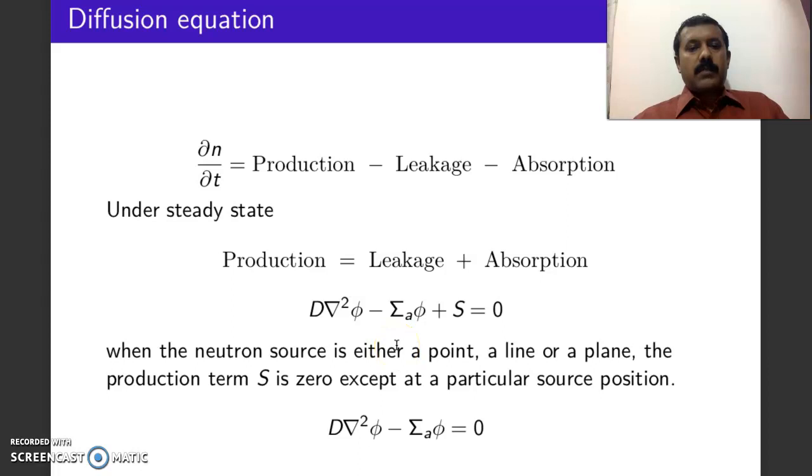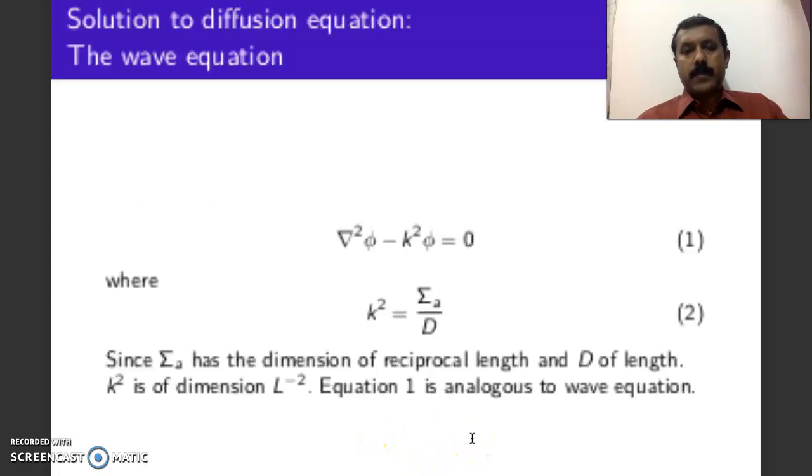As we mentioned in my last video lecture, if the neutron source is either point or line or plane, then the production term S will be 0 except at the source position. Hence we can take S is equal to 0. Then this diffusion equation reduces to homogeneous form. It can be written as D del square phi minus sigma a phi is equal to 0. Or in other words, dividing the entire equation by D, you can write del square phi minus sigma a by D into phi is equal to 0.